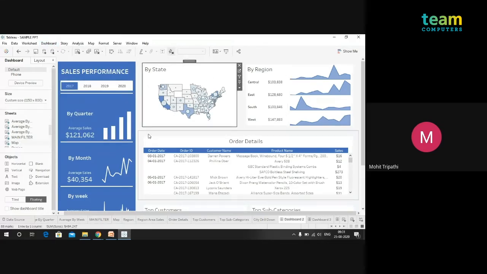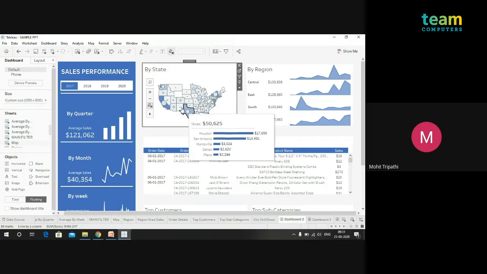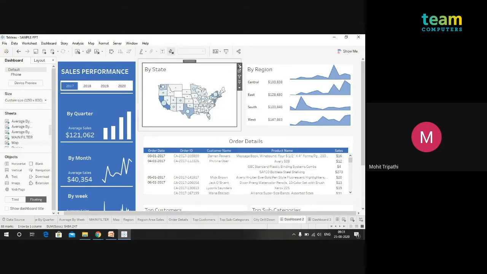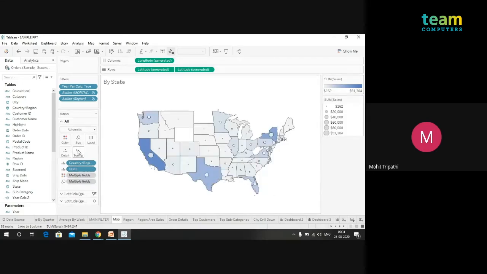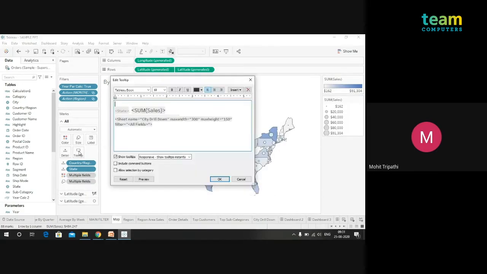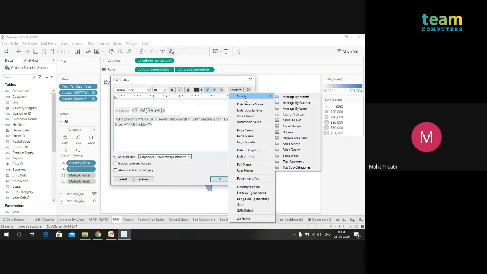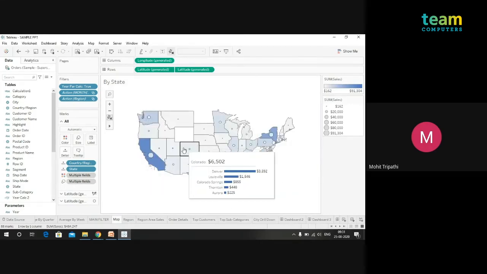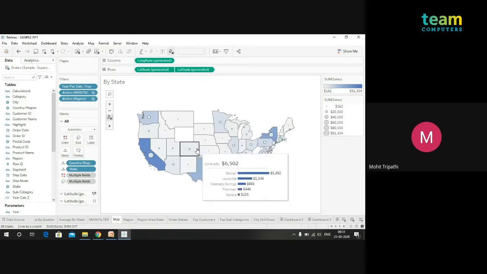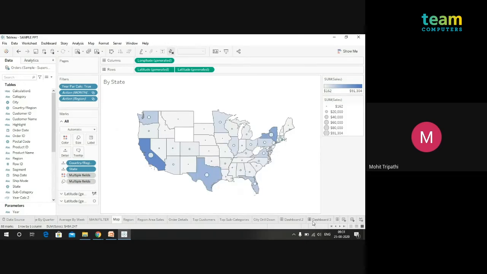Right now, I have also put a sheet in the tooltip. I will show you: I've created a sheet of the cities with the sales, and then I have gone to the map sheet and put it here in the tooltip. You can insert whichever sheets you want with the help of the sheets option over here. That's why it is showing like that in the states. When there's no need to jiggle around in the tooltip, you can see the states over here.